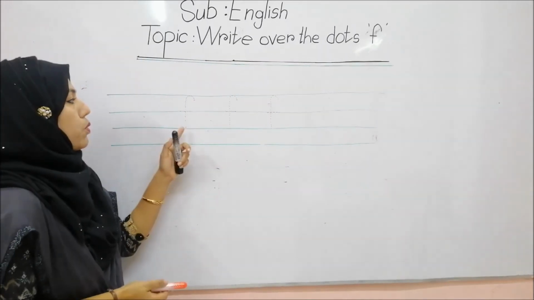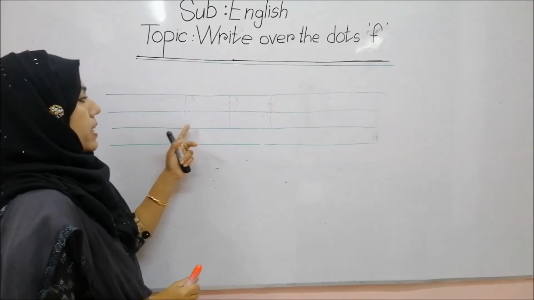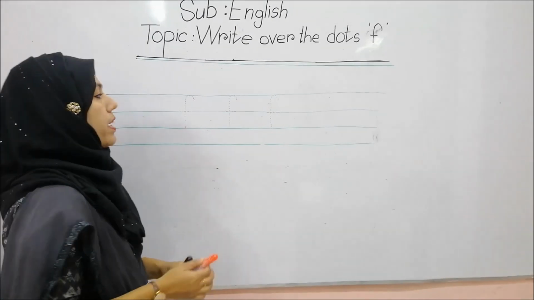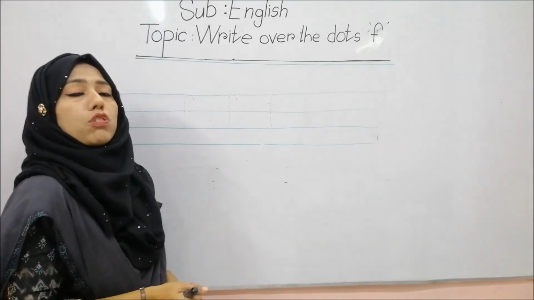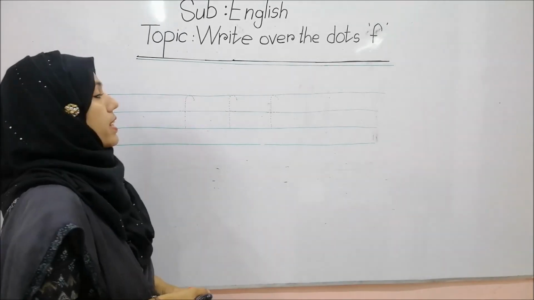Students, in your book, you have seen already, it is written like this way, okay? There are some dots given, okay? You have to go over the dots to write the letter F.